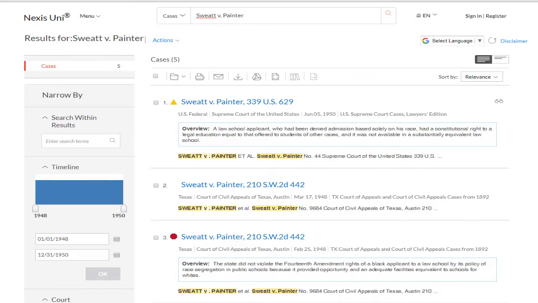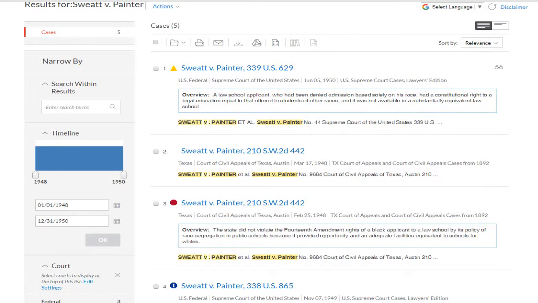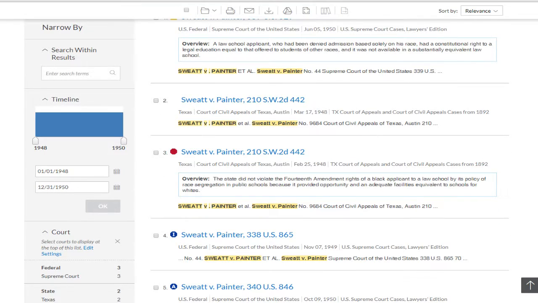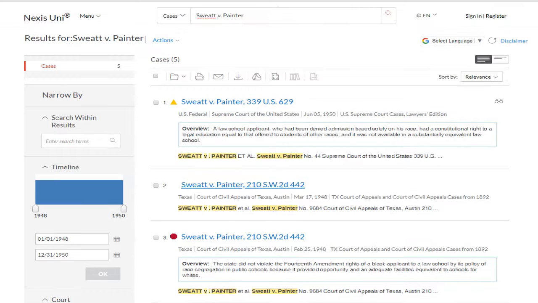You're also going to see these little symbols here that LexisNexis puts in there. These tell us about different aspects of the case, particularly how it was treated by the courts over time. So you see the little stop sign here. This indicates that this case was overturned, and that's what happened, of course, in the Supreme Court. Click on the case to read it.